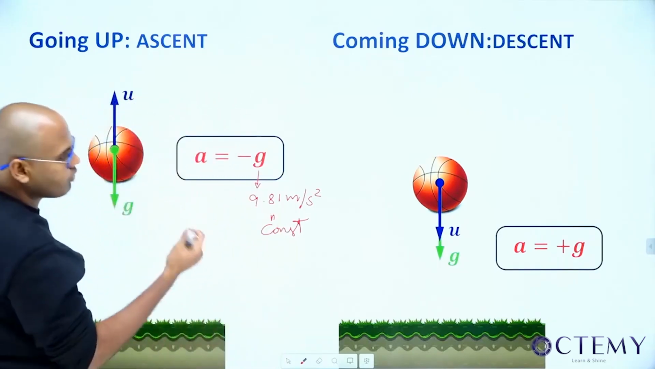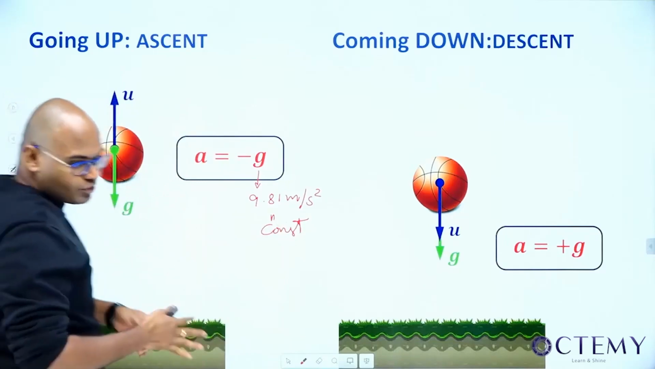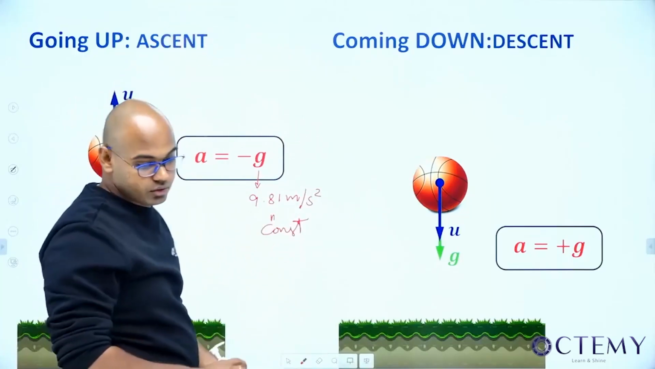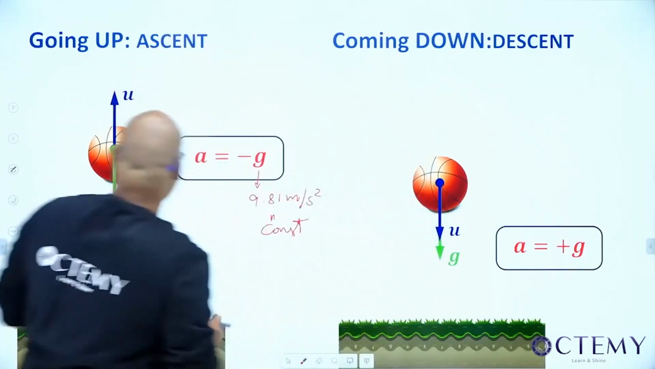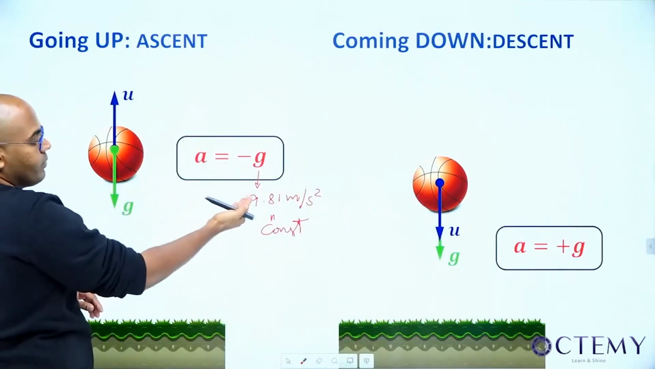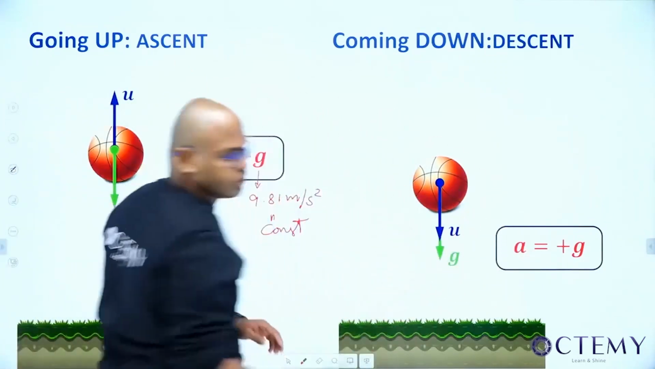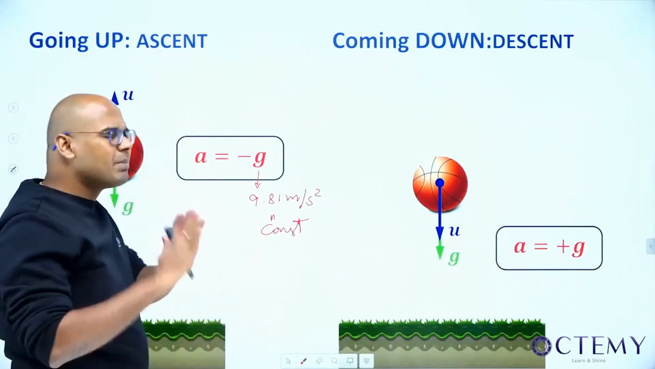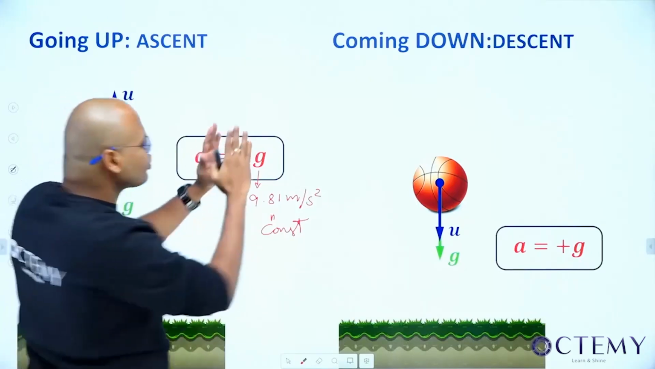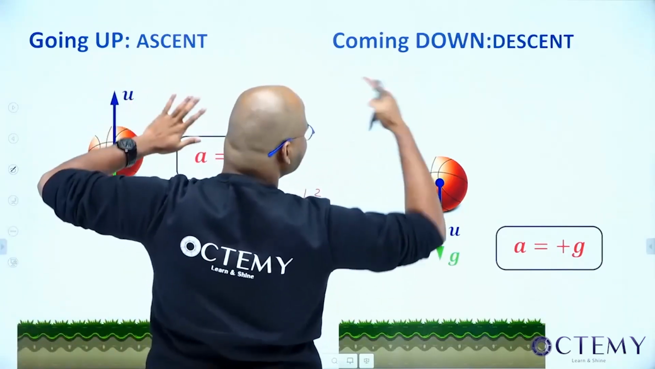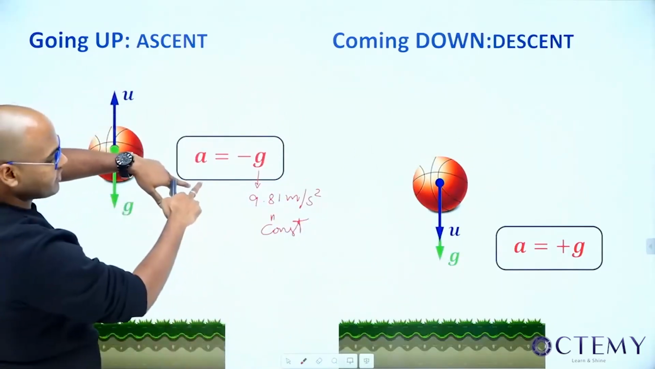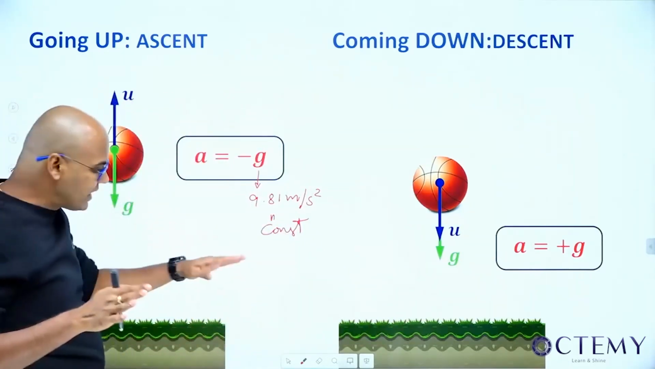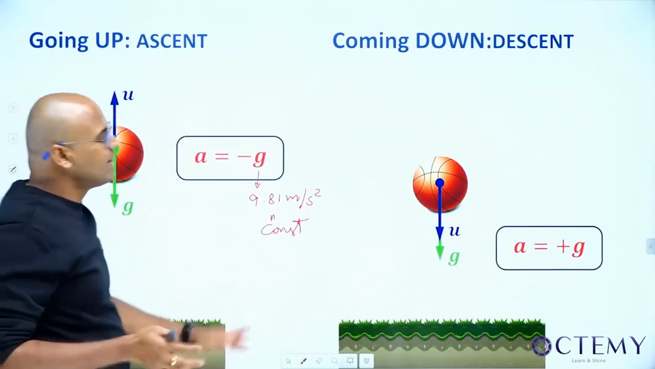But I have a small problem. Suppose I have projected an object like this, it will go up and then come down. The problem is, while going up the acceleration is negative, while coming down it is positive. Still I can take the common origin and solve the problem, but it will become a bit complicated for me. So I'm splitting the problem into two cases, ascent, descent. While going up, I'm taking it as minus g, 9.81. While coming down, I'm taking it as plus g, plus 9.81. Can't I do it with the same reference, sir? Yes, sir, but it will become difficult.